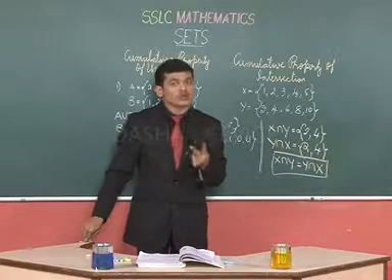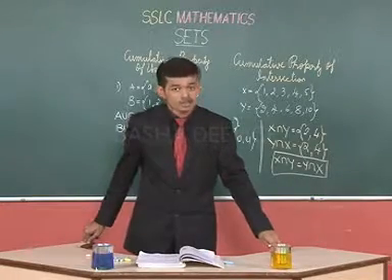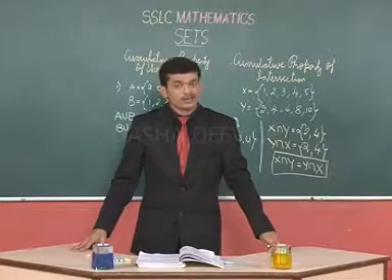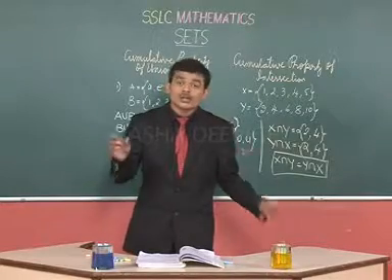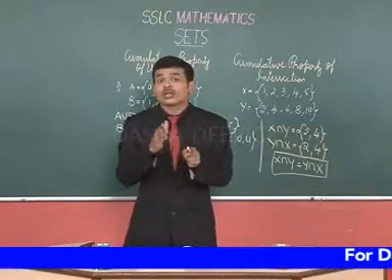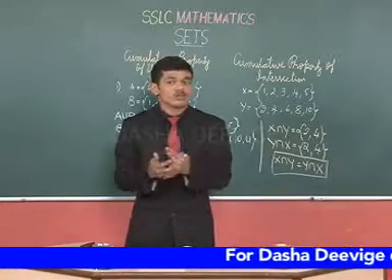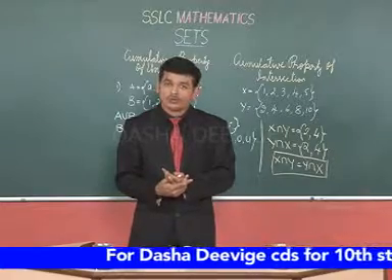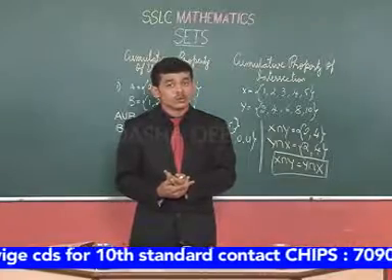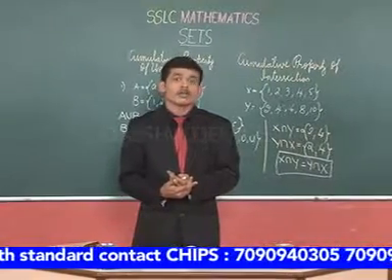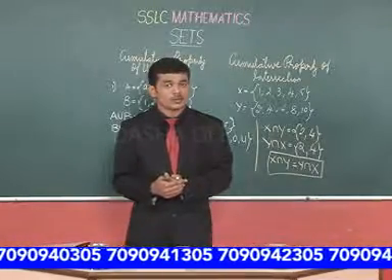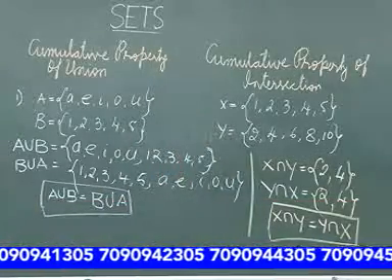So we have two important properties of union and intersection, that is the commutative property of union and the commutative property of intersection. That means that whenever you exchange the sets and use these operations, union or intersection, there is no change. Now let us see one more important property, that is the associative property.